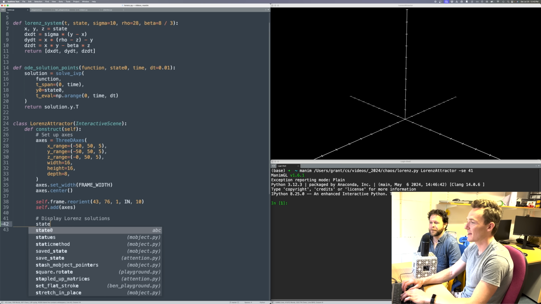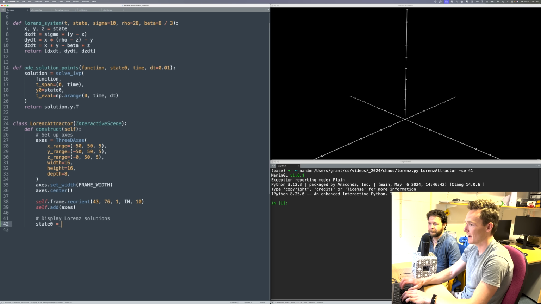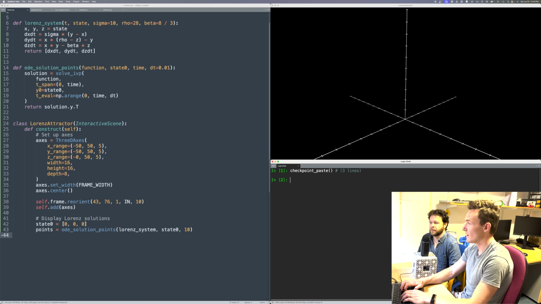So let's say our initial condition is something like 0, 0, 0. Why not? And then we can take the solutions where I'm passing in a given function, which we want to be the Lorentz system. I'm passing in that initial state, which is the initial state we just wrote down. How long do I want that to go? Let's see what 10 seconds of solution looks like. And this right here is just going to be a set of points, basically. If I run this and ask, what are points? It gives a bunch of zeros.